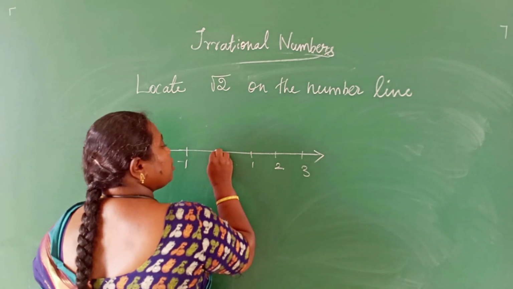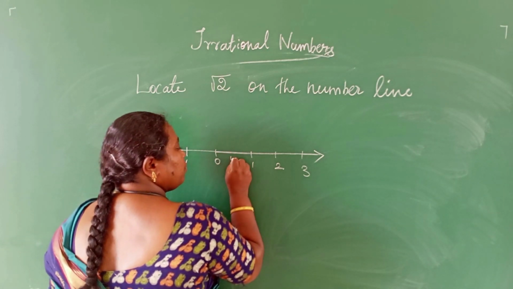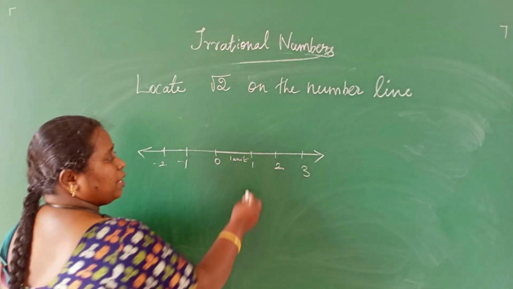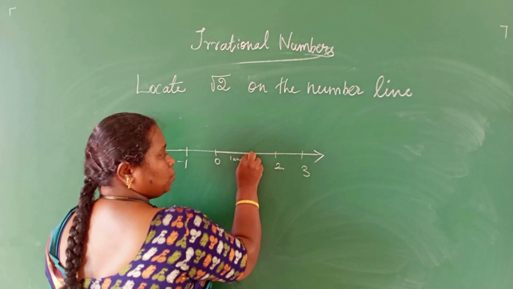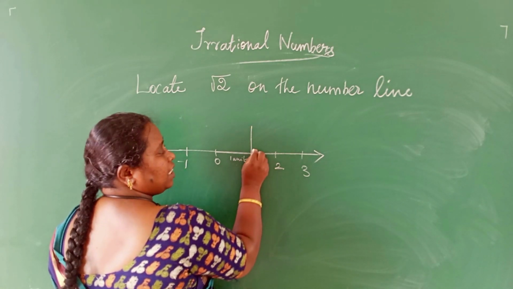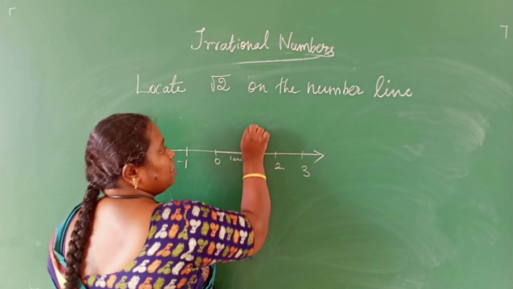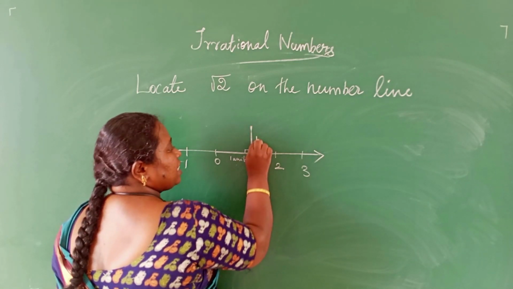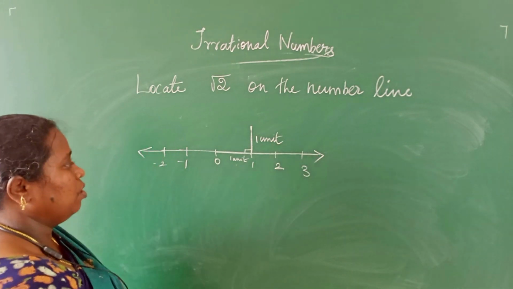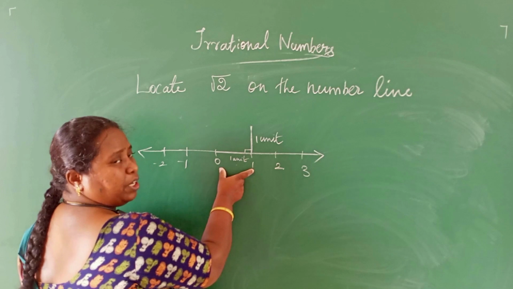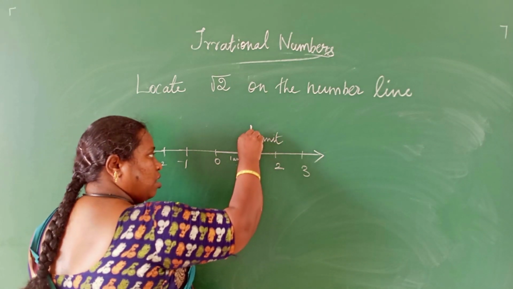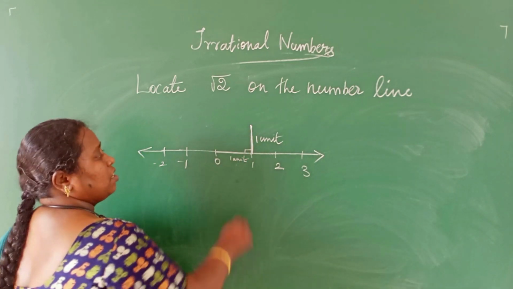See here, from 0 to 1 is 1 unit. From the place 1, draw a vertical line at 90 degrees, having 1 unit. 0 to 1 is 1 unit on the x-axis, and on the y-axis also the height is 1 unit only.